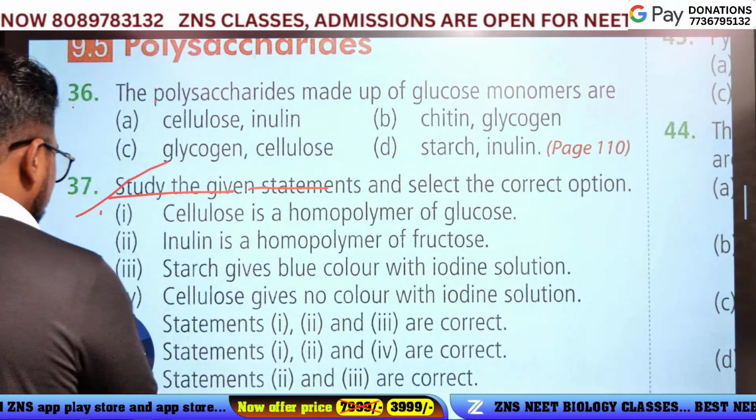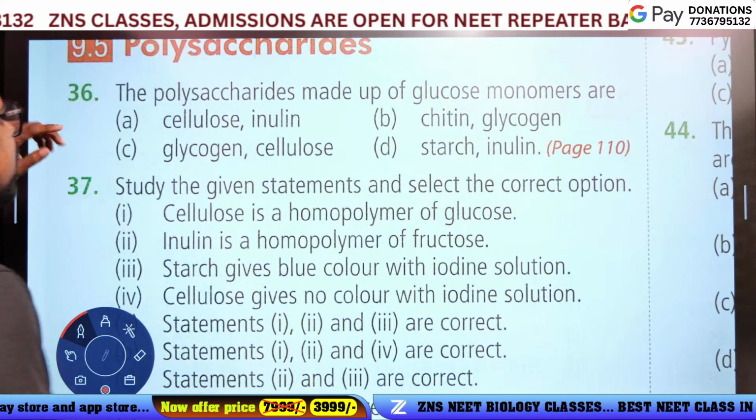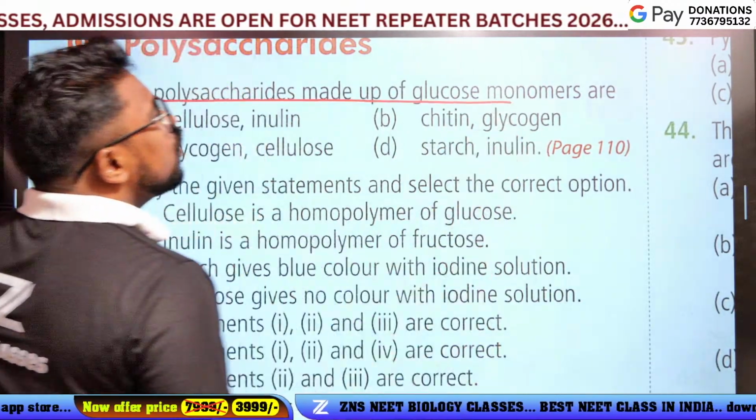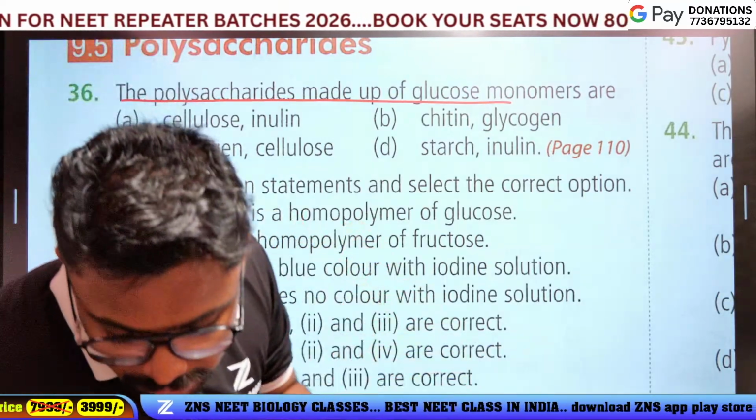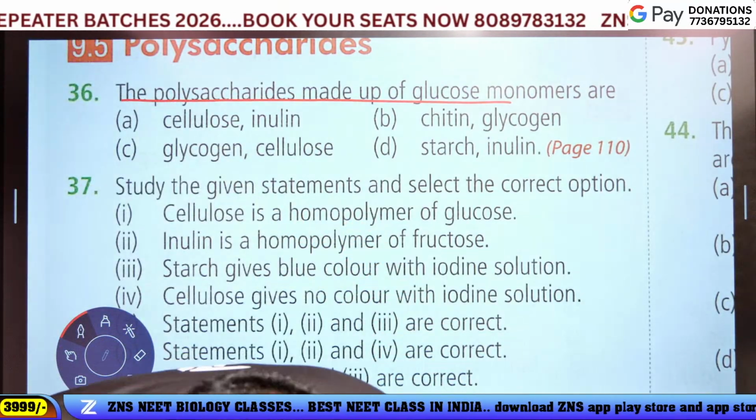The polysaccharide made up of glucose monomers are. Polysaccharide made up of glucose, the monomers are.